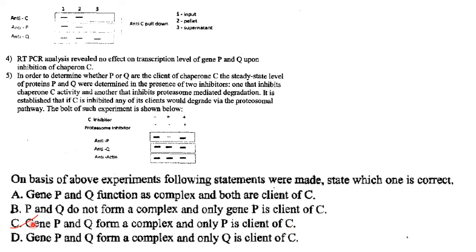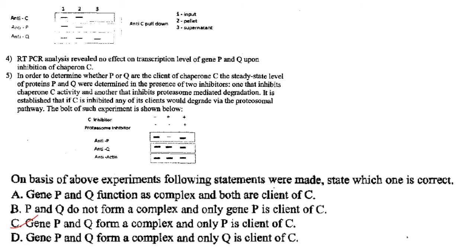So what is the answer? Gene P and Q function as a complex and both are client of C. No, only P is client of C. Then P and Q do not form a complex and only gene P is client of C.